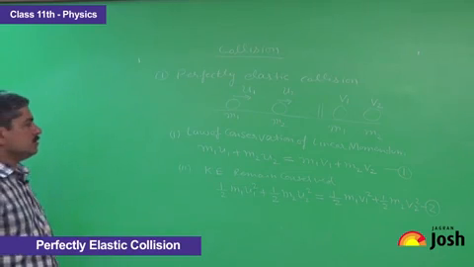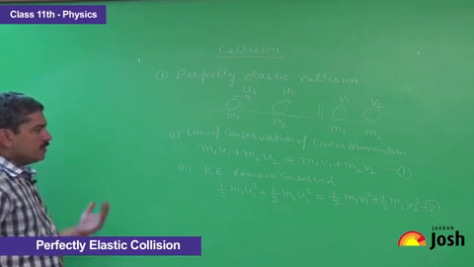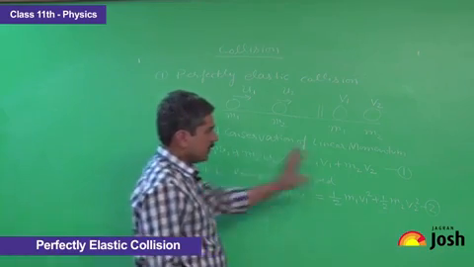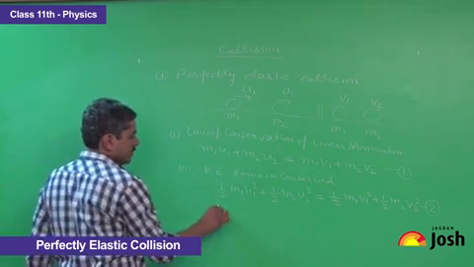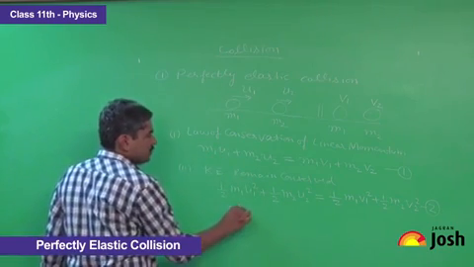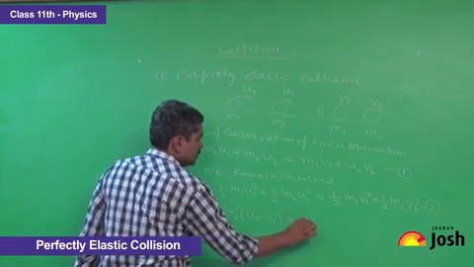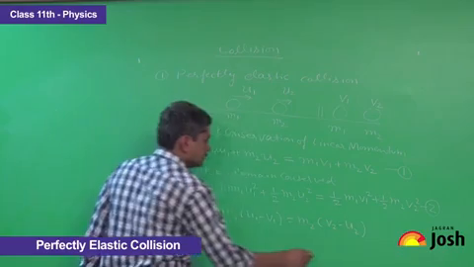Now we collect the terms containing m1 on the left hand side in both the equations and m2 on the right hand side in both the equations. So for the first equation we can write it as m1 (u1 minus v1) is equal to m2 (v2 minus u2).